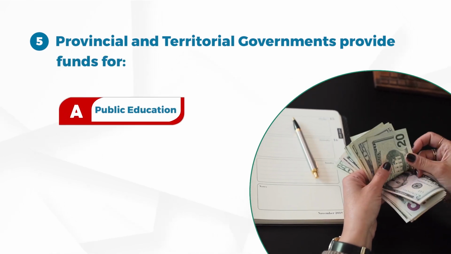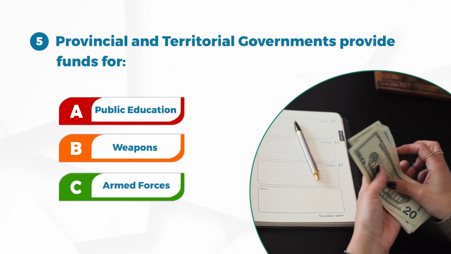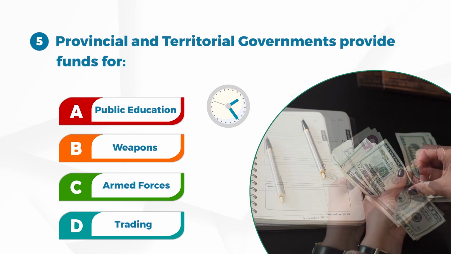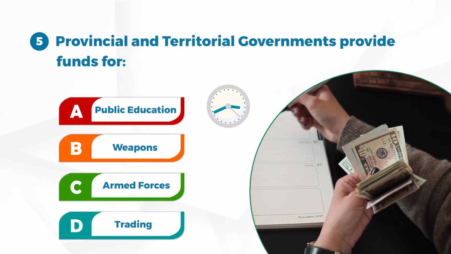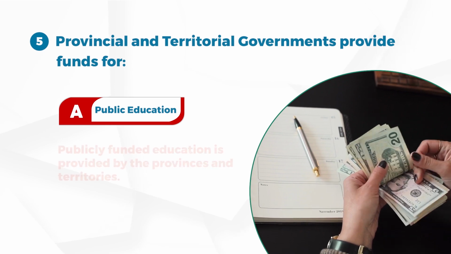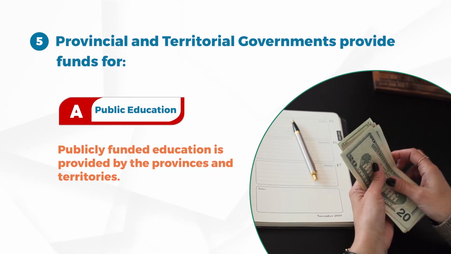Number 5. Provincial and territorial governments provide funds for A. Public education, B. Weapons, C. Armed forces, D. Trading. Answer A. Public education. Publicly funded education is provided by the provinces and territories.